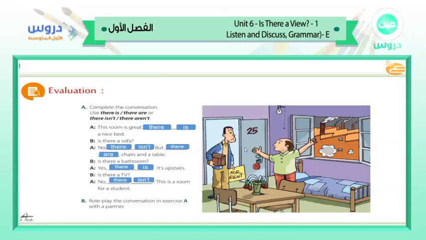That means A said this is a room for a student. It is not for anyone to enjoy or for sightseeing. It is a room for students in order to study or to learn something from the university or high schools. Now, gentlemen, we have part B. Role play the conversation in exercise A with your partner. I want you to look at your partner and role play; you be A and he will be B. Then change, he will be A and you will be B, and ask all of these questions in order to get good information about this room.